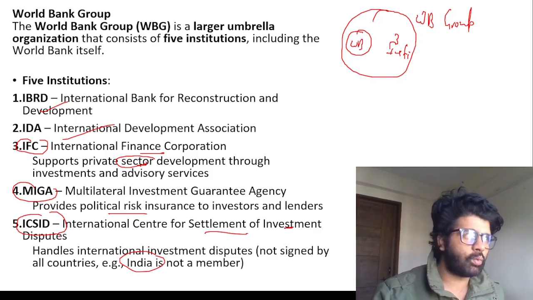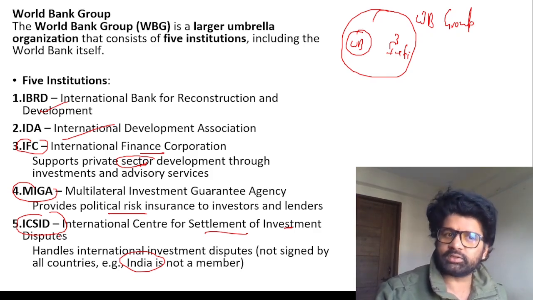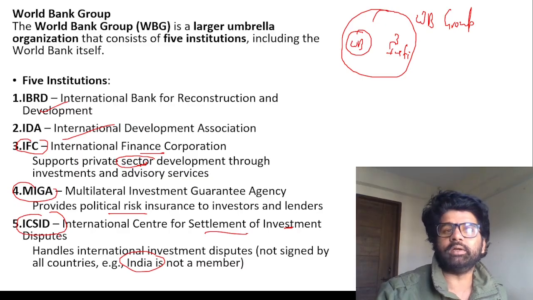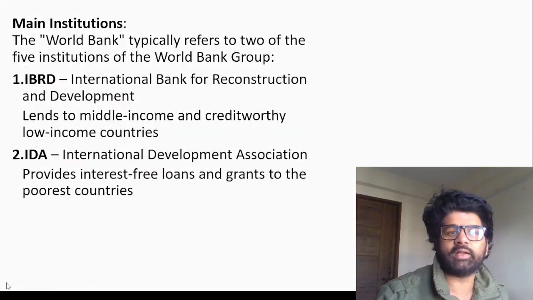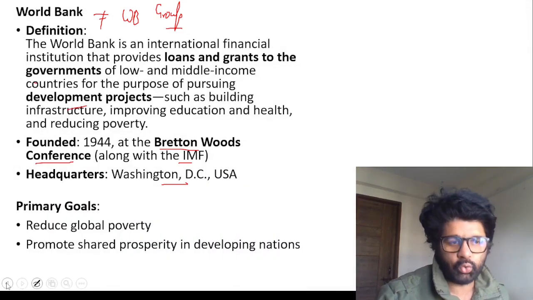So what is important here? World Bank is not equal to World Bank Group. Headquarters same. World Bank Group is the bigger entity, and World Bank is a subset of World Bank Group. World Bank Group has 5 organizations, institutions. World Bank has 2 institutions.